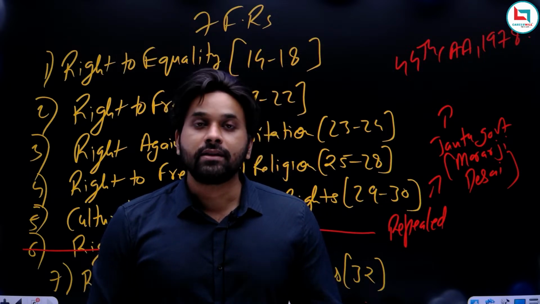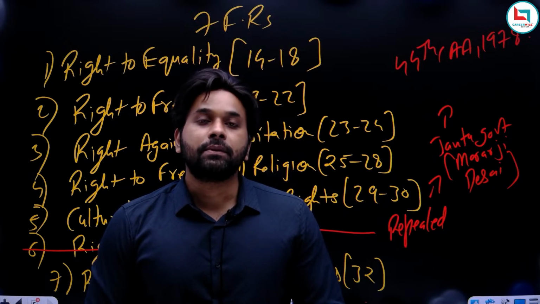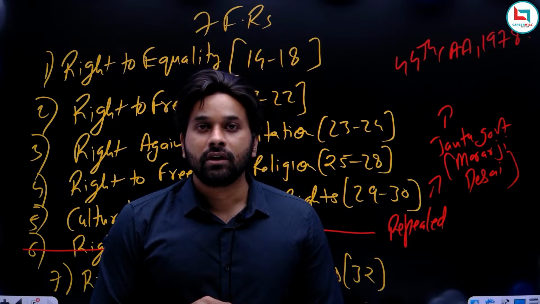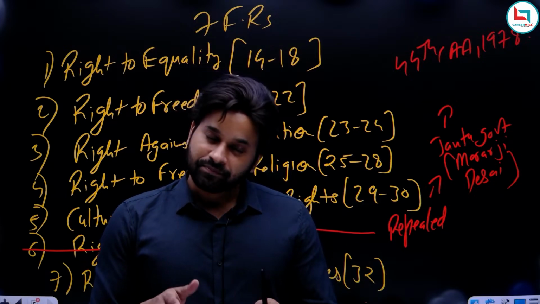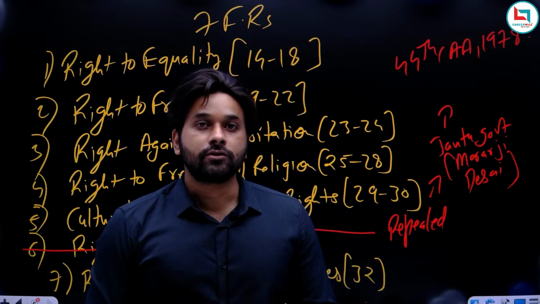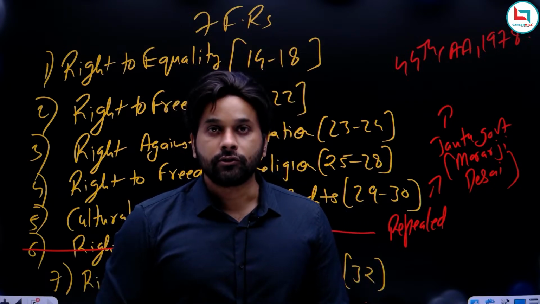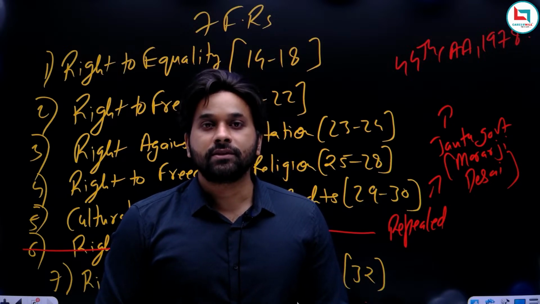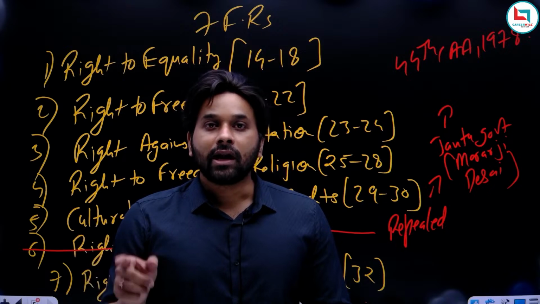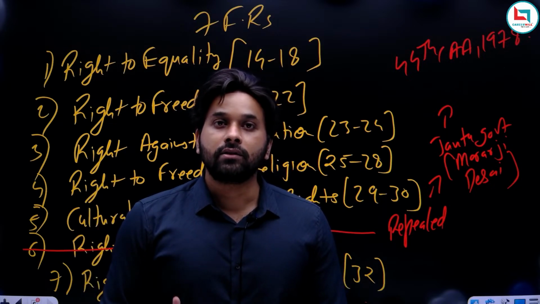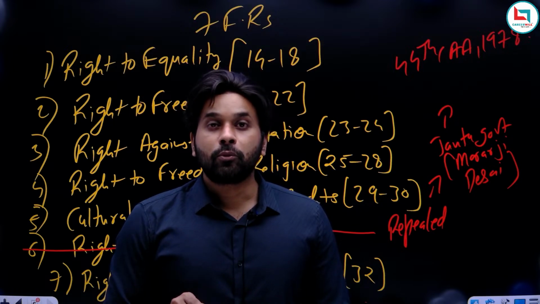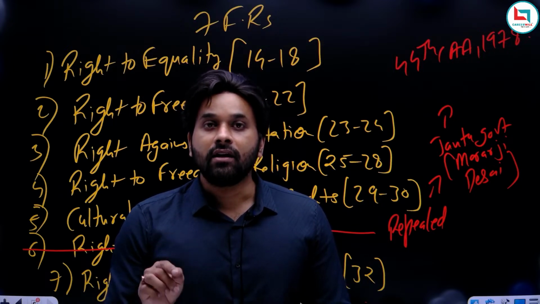Why am I saying that both have changed? The reason is simple. Earlier, right to property was under part 3rd of the constitution under article 31. At present, right to property is present in the constitution, but it is not under part 3rd. It is under part 12th of the constitution. So the location has changed, and also the status has changed. Earlier, right to property was a fundamental right under article 31. But at present, right to property is not a fundamental right. It is a constitutional and legal right.